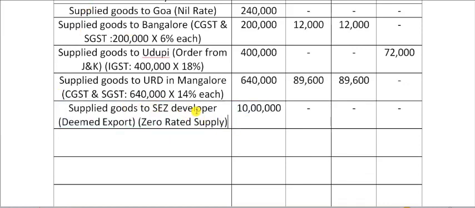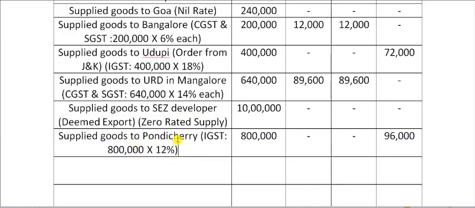Supplied goods to an SEZ developer. Obviously it is deemed export, so it is a zero rated supply. Though we will take the amount in the total turnover column, or the aggregate turnover column, we will take nothing in the GST columns. Why? Because it is zero rated supply.